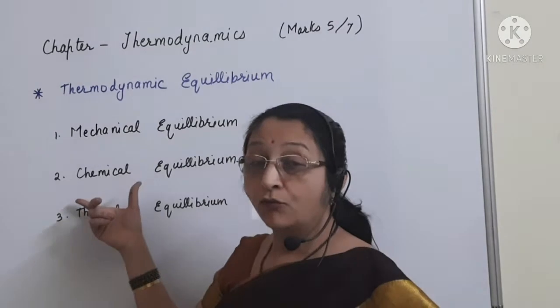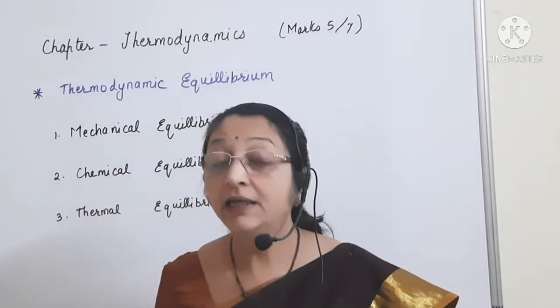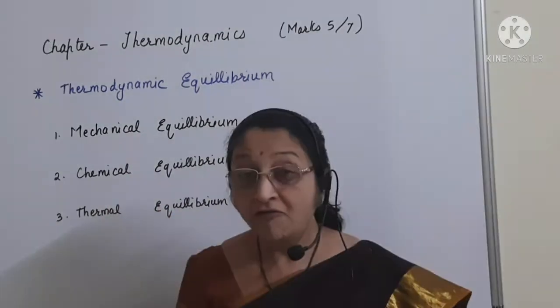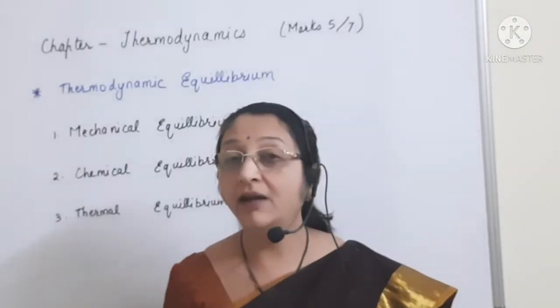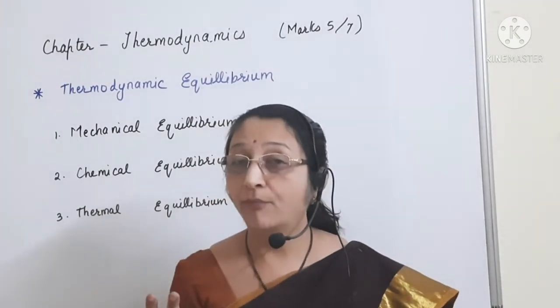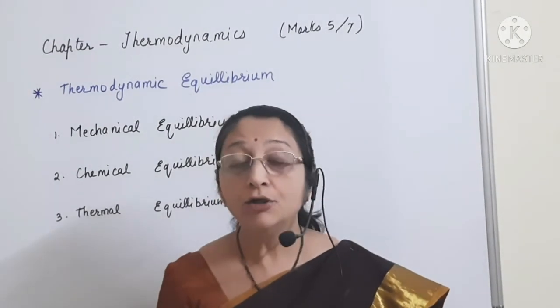Now, what is chemical equilibrium? When is a system in chemical equilibrium? So, first, when there are no chemical reactions going on within the system. Second, no transfer of matter from one part of the system to the other due to diffusion.